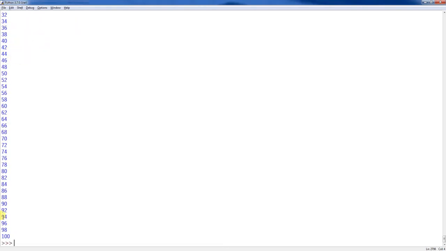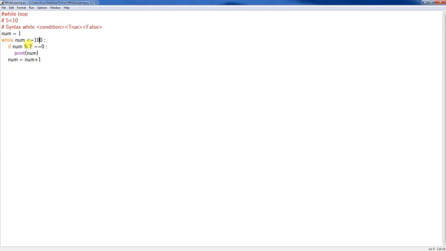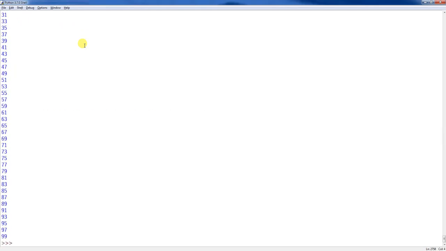See, now you got 100, 98, 96, 94, 92, 90. So you can see only the even numbers. So you can add some logic inside the looping condition itself. Or I can simply check if not equal to 0. Let's run this. See, I get 31, 33, 35, 37, 39. So all of them are odd numbers.